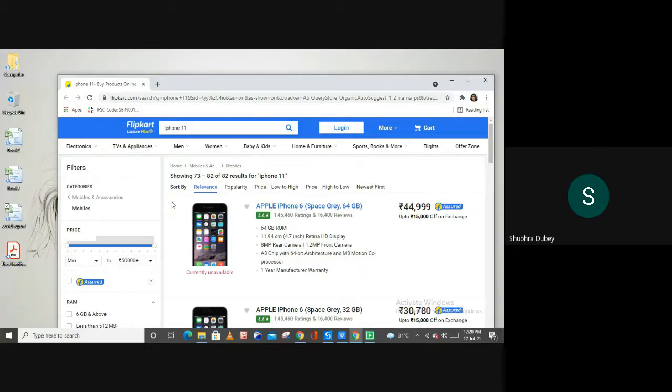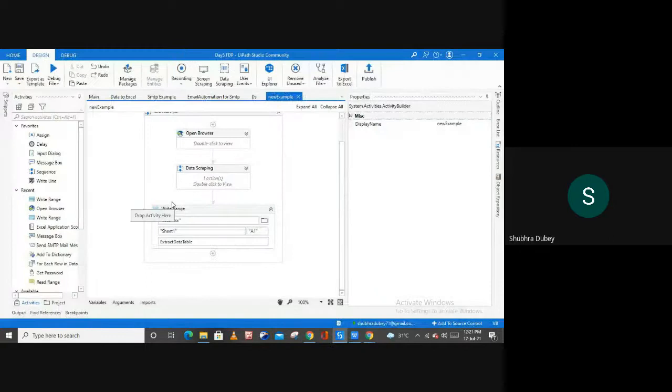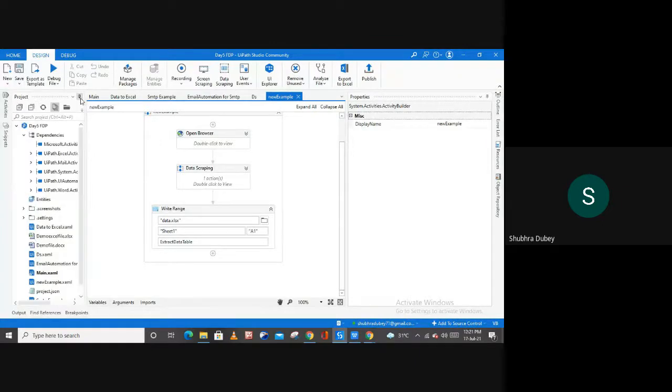So it is extracting all the data automatically, right? So as we all know that we have multiple pages, so that's why it is going to take some time, 4 to 5 minutes. Right? So let me save this, and as you can see, this is a very time-saving activity, or I can say method.